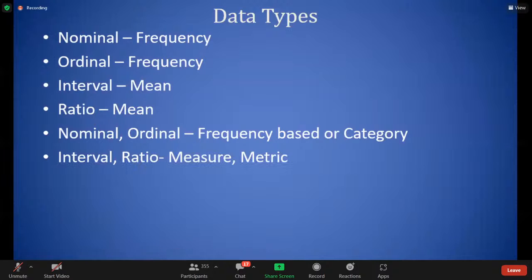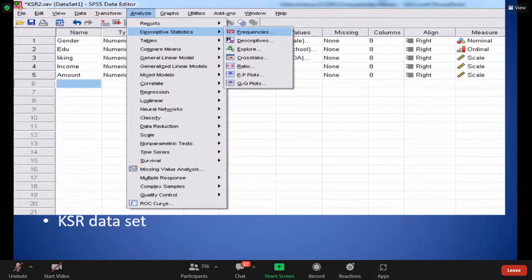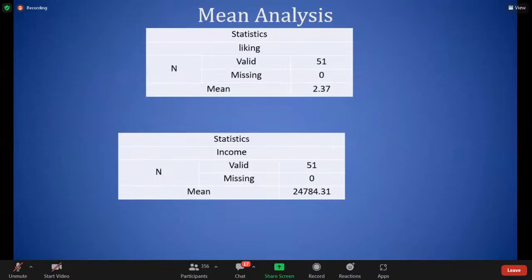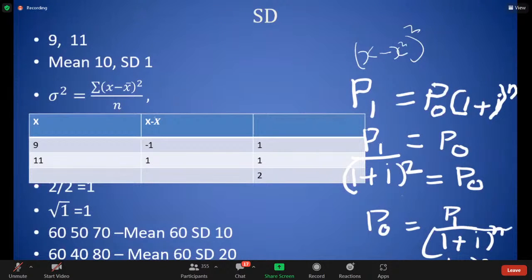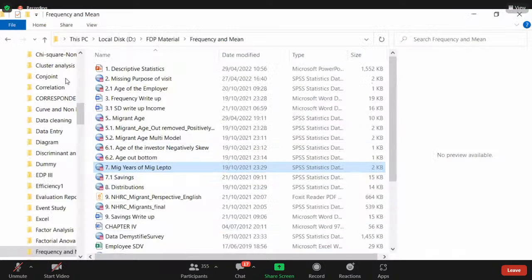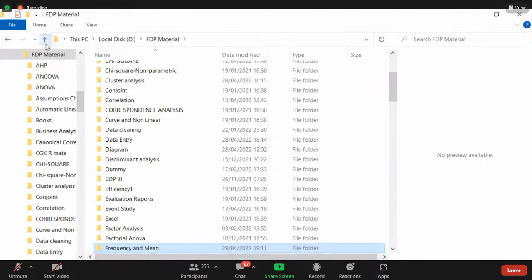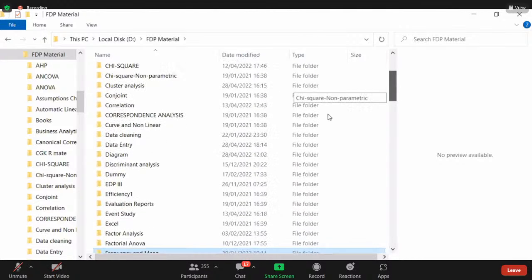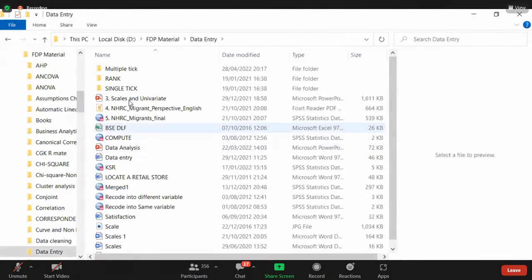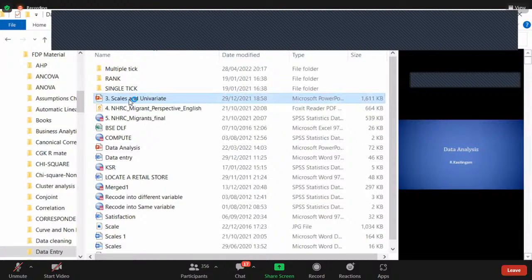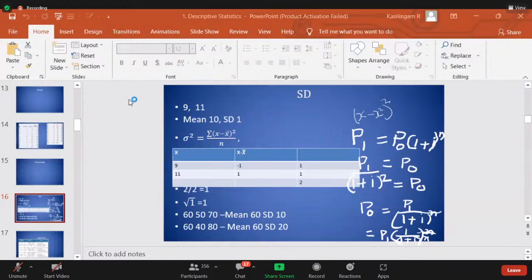Now, this also I have saved. So now I will go to another PPT. That is the data entry.